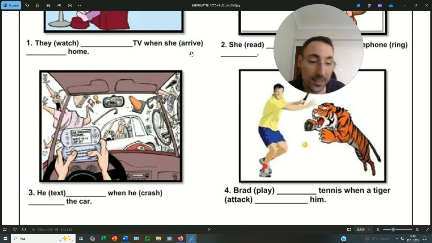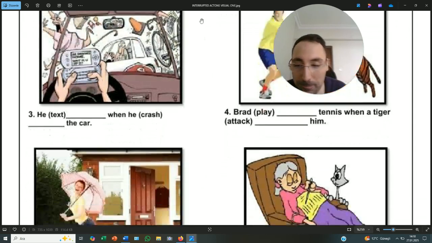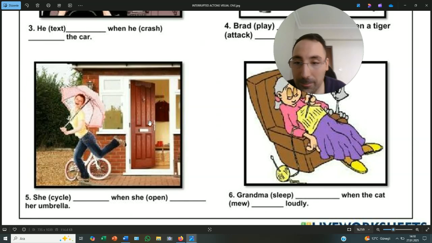And what was interrupted by this action? Of course, a tiger attacked him. So, when a tiger attacked him, he was already playing tennis, and that's why he was interrupted by a tiger attack. Here is the fifth one.